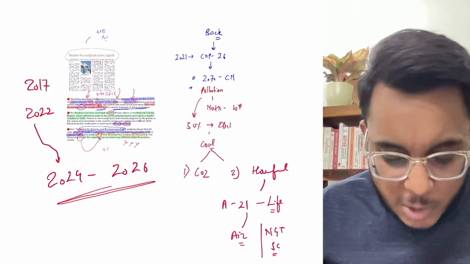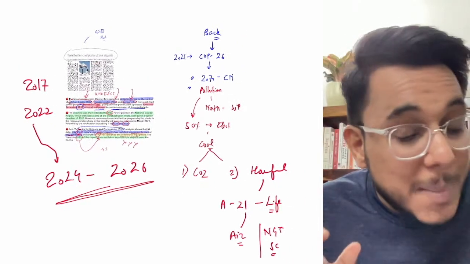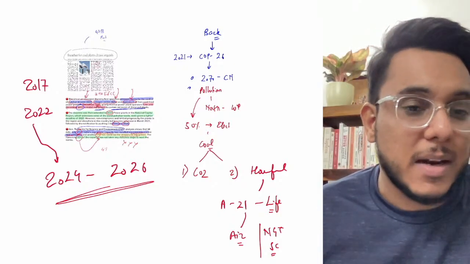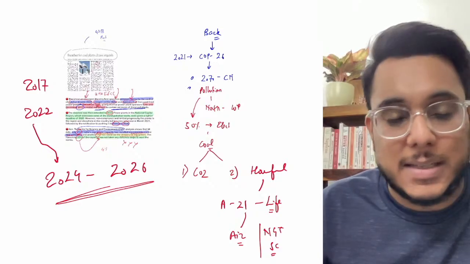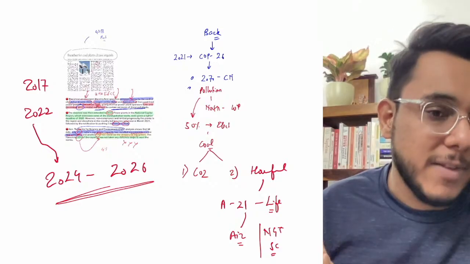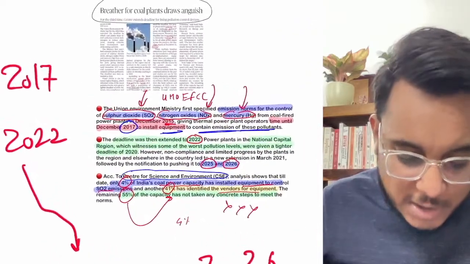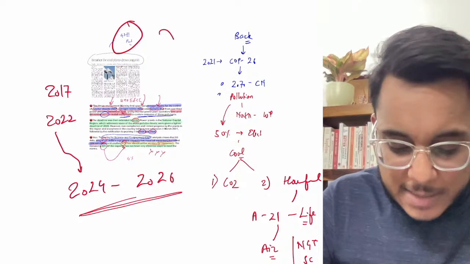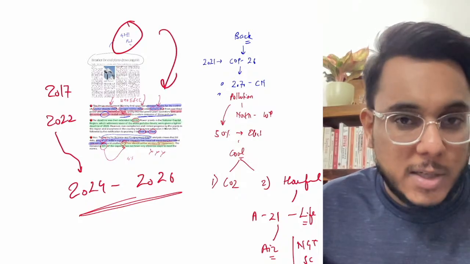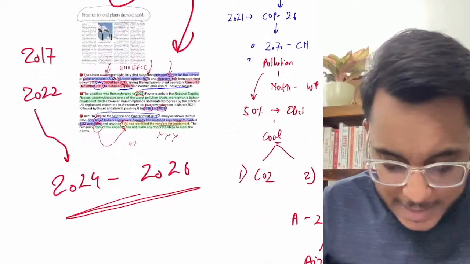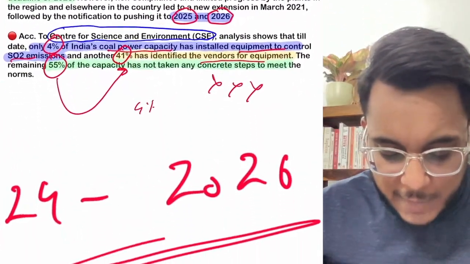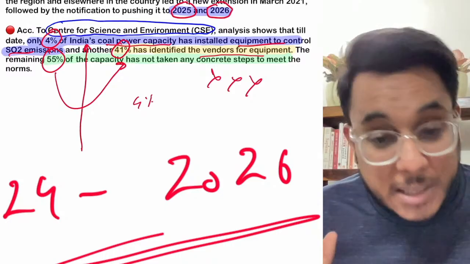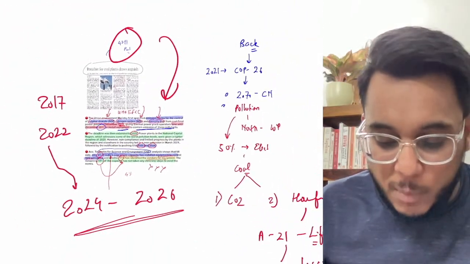So basically this is not right. The government has to take concrete steps, and Article 21 is a fundamental right which cannot be violated at any cost, but it is being violated every day because of the inaction. So guys, we need to be very serious on this front. Okay, so this is the entire issue. I hope you have understood it, and now we'll move to the next article. Guys, you can note down this last point, that only 4% of the plants have installed the equipment. Okay, now moving to the next one,